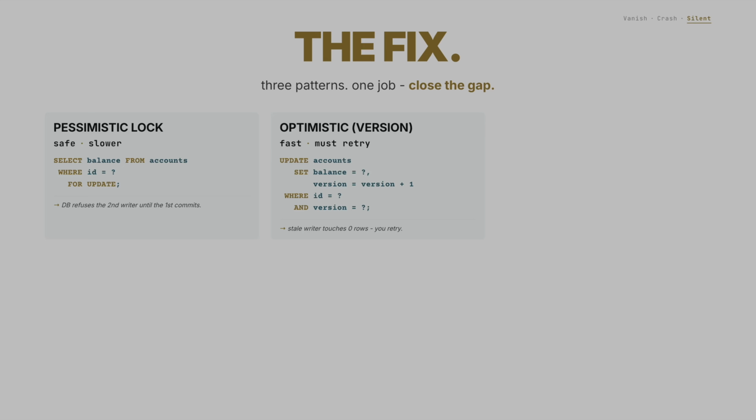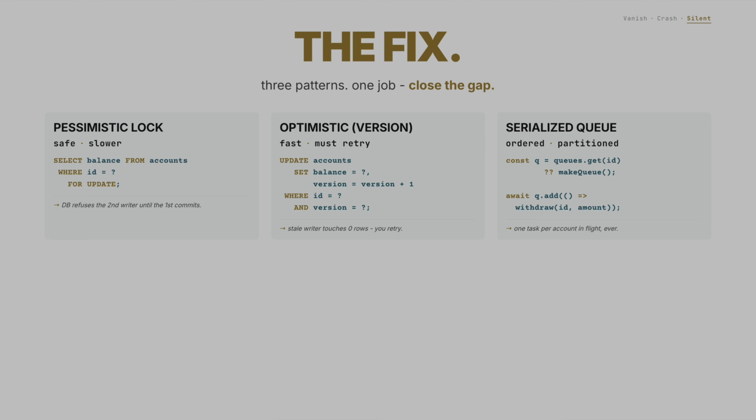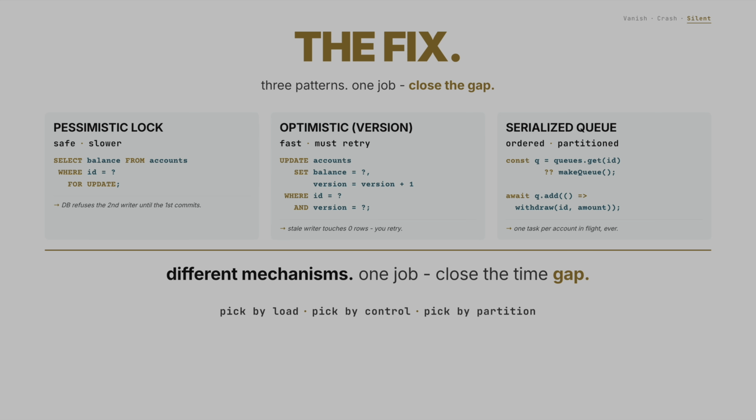Third, a serialized queue. One worker per account. Always. All writes to account A1 go through queue A1, processed one at a time. Different mechanisms, same job. Close the time gap so nothing else can sneak in.